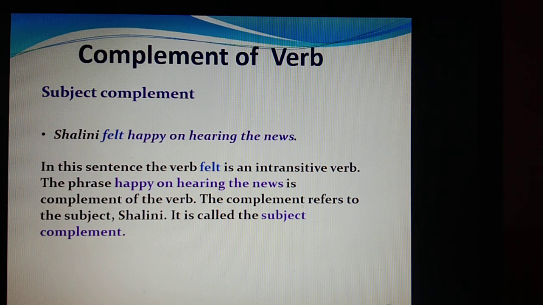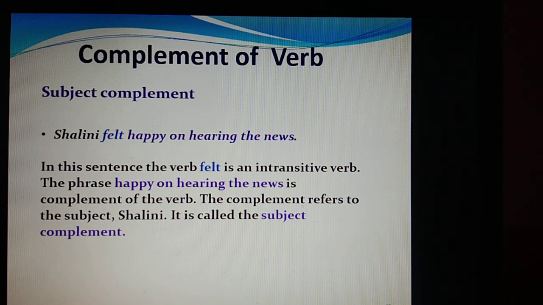Now what is the subject complement? Shalini felt happy on hearing the news. In this sentence the verb felt is an intransitive verb, because when I say Shalini felt, the phrase happy on hearing the news is the complement of the verb. The complement refers to the subject Shalini, so it is called the subject complement.